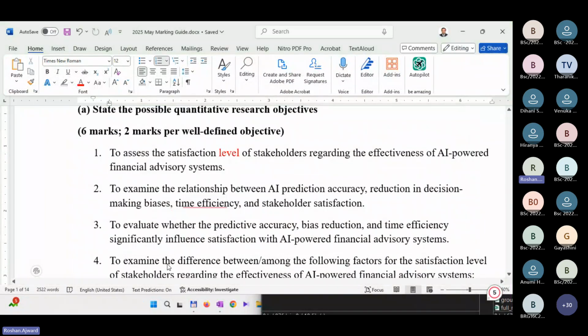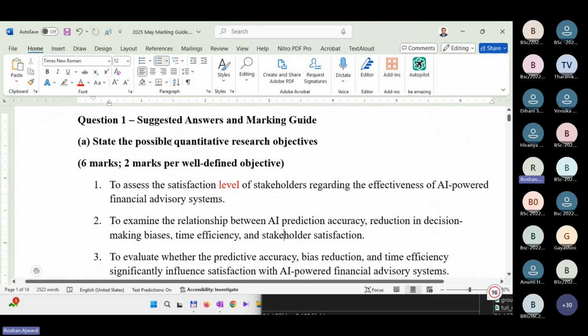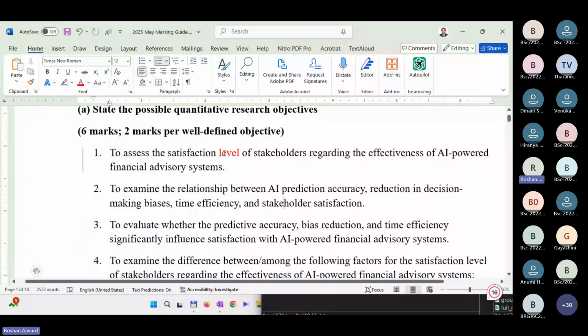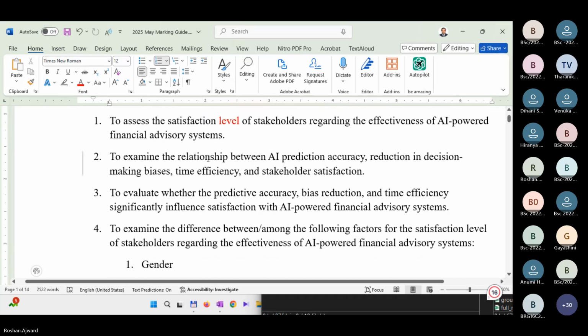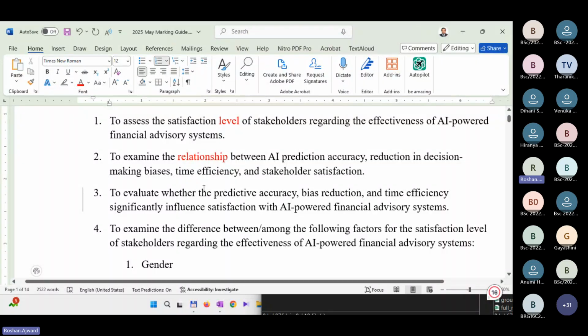So now you can see the first, if you go to answer, right? State the possible quantitative research objectives. First of all, you could see the level of satisfaction, right? Satisfaction level of the dependent variable. Then second one, you are going to look at relationships, relationship between those 3 independent variables and the dependent variable, stakeholder satisfaction.